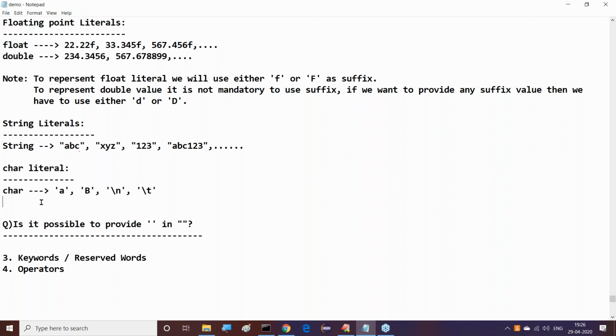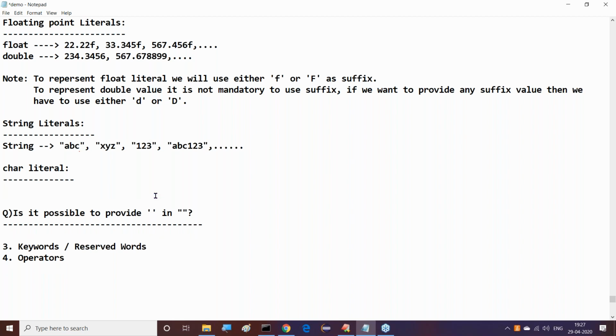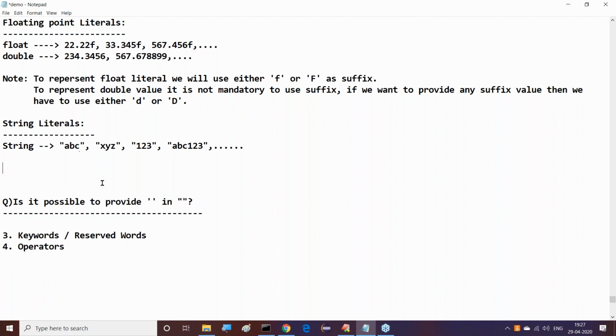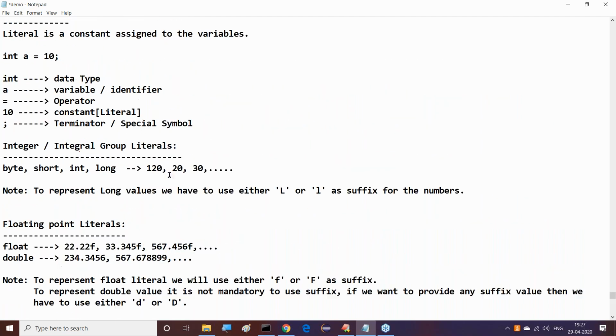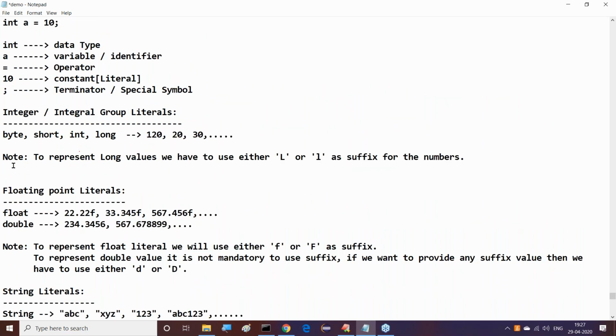Now this is the total awareness we can understand about the character. But one simple point we have to understand. Even though we specify characters like this, their internal representations are numeric representations, maybe ASCII or some other values. Because of this, the character literal group comes under the integral part.